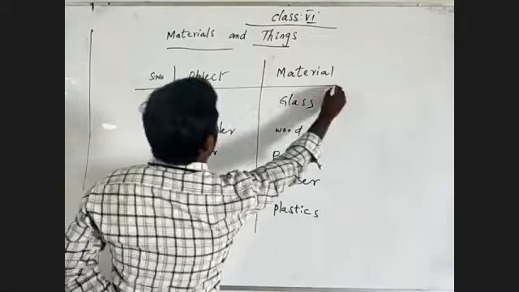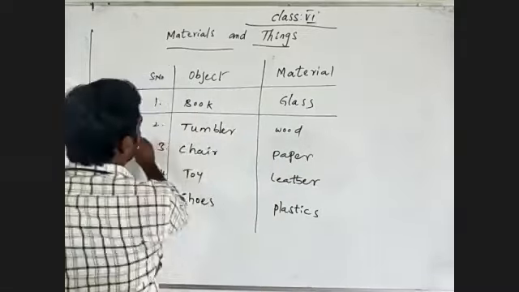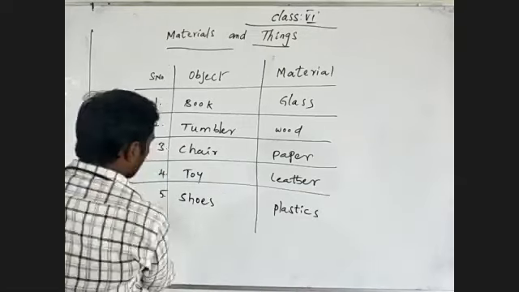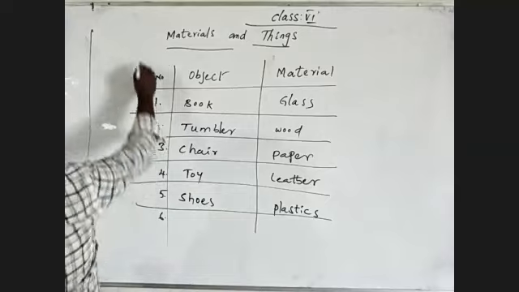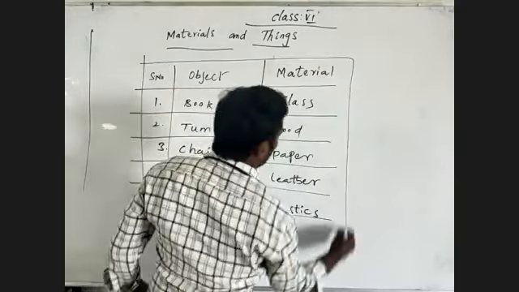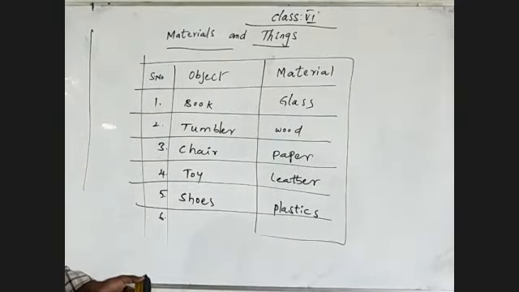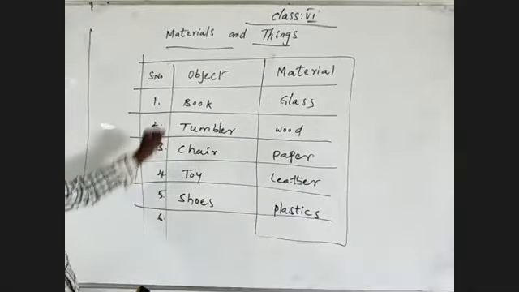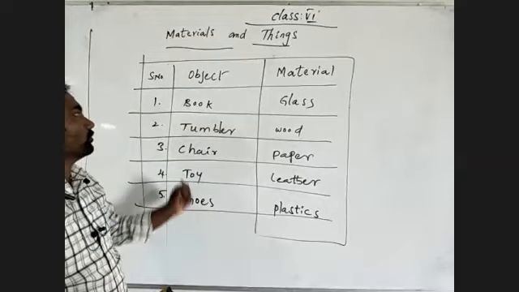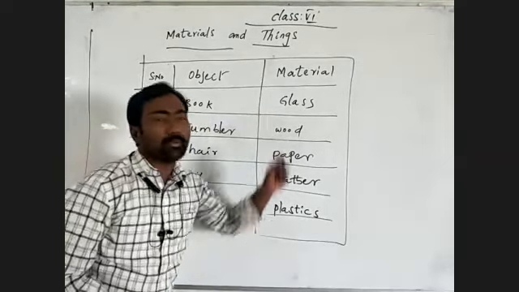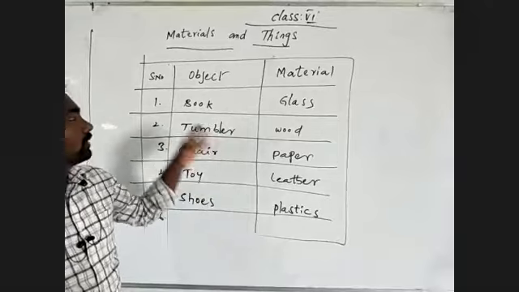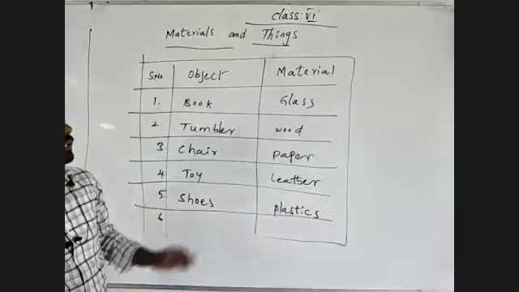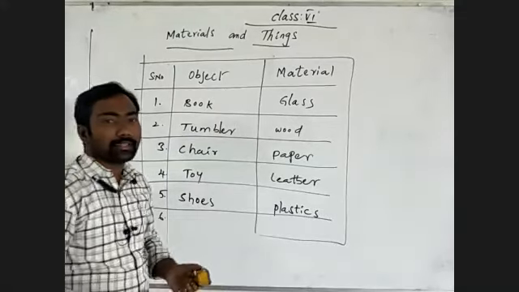See here, what I'm giving to you. Observe. This is a question for you to compare. What I have written on the board, are those correct or not? We have to compare the objects I gave you with suitable materials, meaning the objects which are made from this particular material. Let's compare whether we are recognizing those or not.